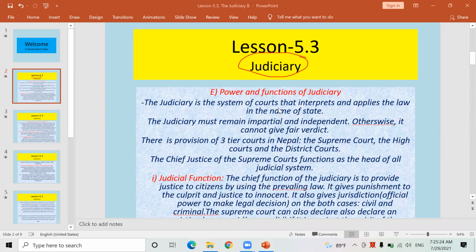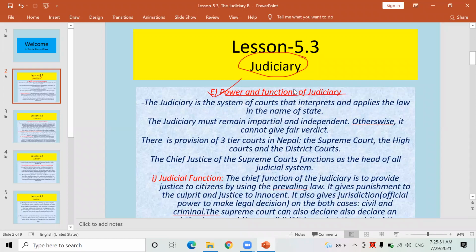Actually, judiciary has different tiers, levels of judiciary. You have got an idea on it: the hierarchy of judiciary regarding Supreme Court, High Court, and District Court. Today we are going to focus our virtual class on the power and function of the judiciary. What are the power and function of the judiciary? You know that